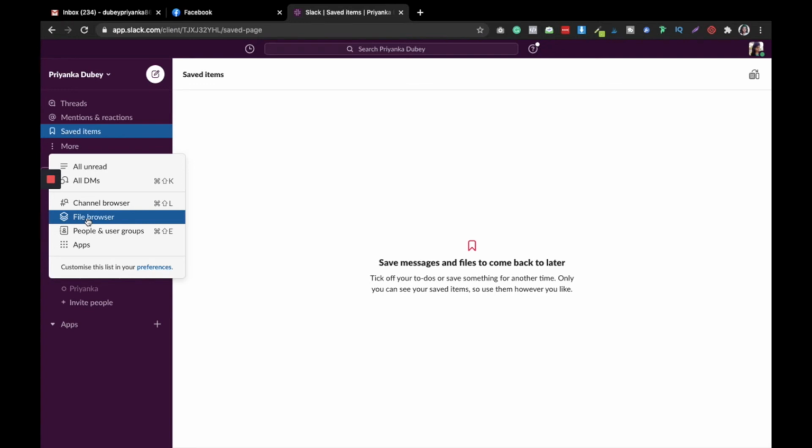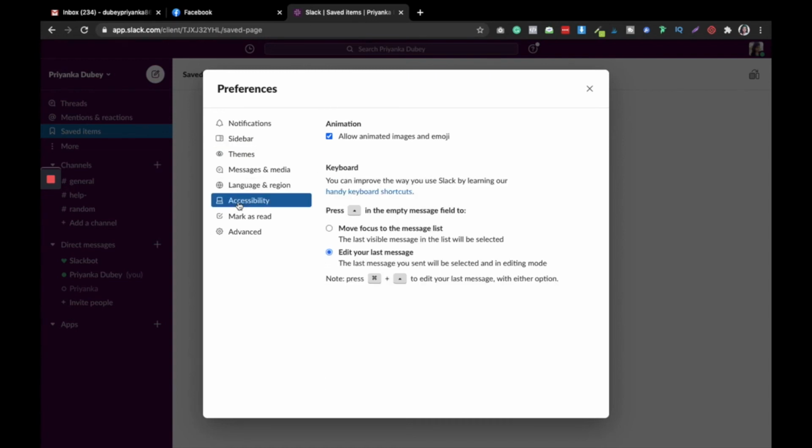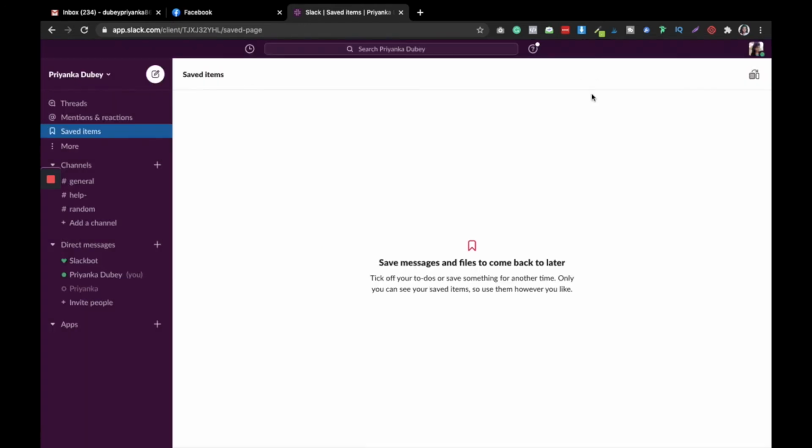It's so easy, right? Also, you can customize this list according to your preferences. It is not important that I want only this thing to be shown. No, I want to see this thing. I want to see unread conversations. I want to see my accessibility. So whatever you want, you can do that. You just have to play around for a bit and it's easy to go, right? You don't have to put in so much effort, and it's not a kind of rocket science.